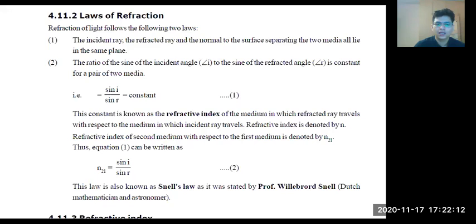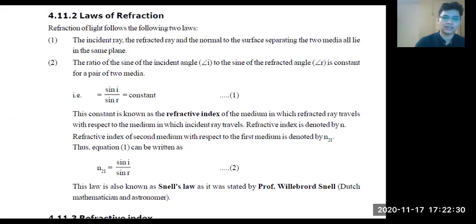Yes. And what is that reference speed? That reference speed is the speed of light in vacuum. Yes, speed of light in vacuum. Okay. Now, can I say that the speed of light will either increase or decrease, right?